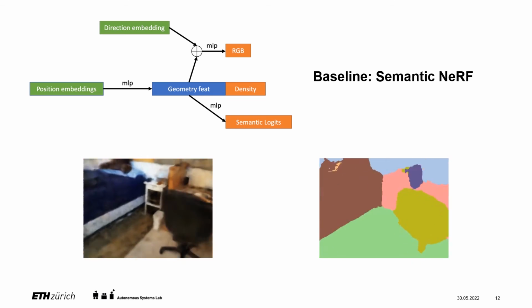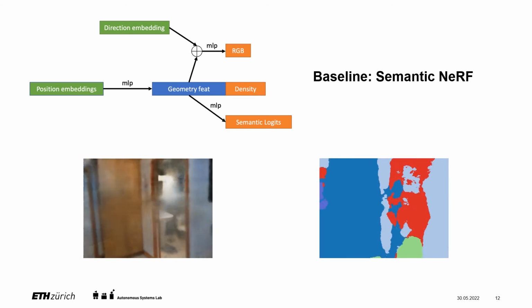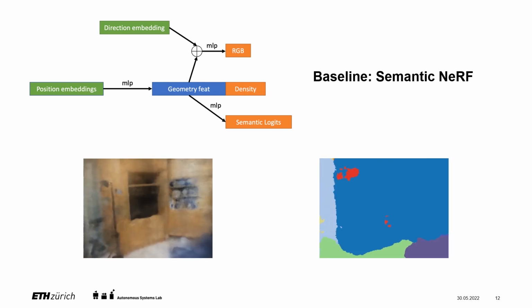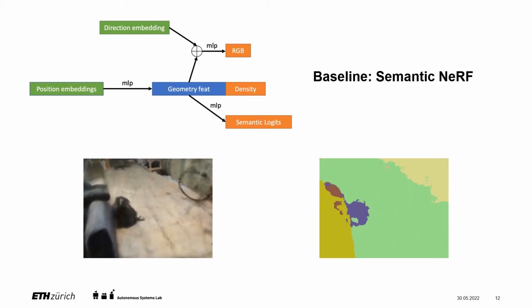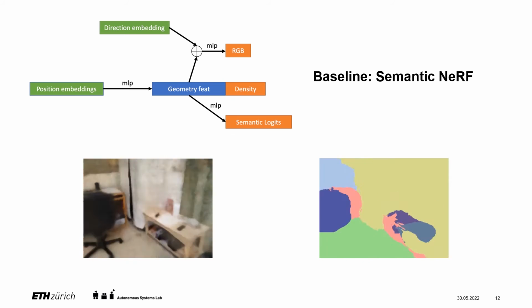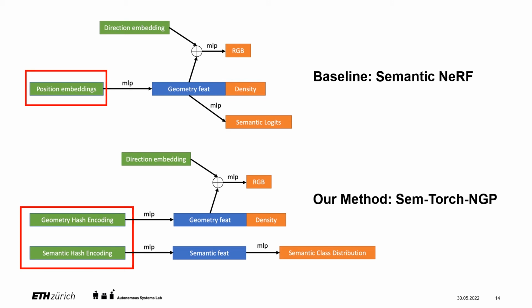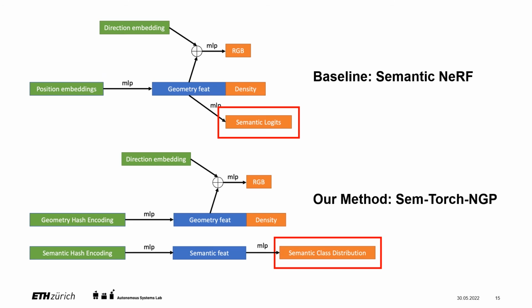Here shows Semantic-NeRF, which uses NeRF to construct both color and semantics. However, it assumes the ground truth semantic label in training. To address the noise present in predicted labels, we made the following improvements. First, separate semantic networks are trained to disentangle the learning of RGB and density from the noisy semantic labels. Second, inspired by Instant-NGP, multi-resolution hash encoding is used for both geometry and semantics for faster training and inference. Finally, the model outputs semantic class distribution instead of raw semantic logits to equalize the contributions from each sample point.